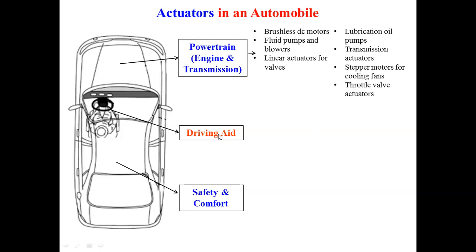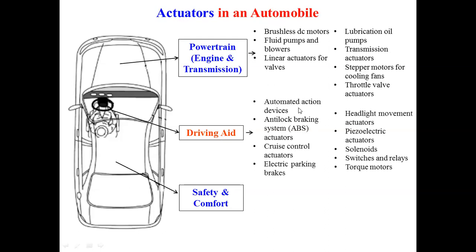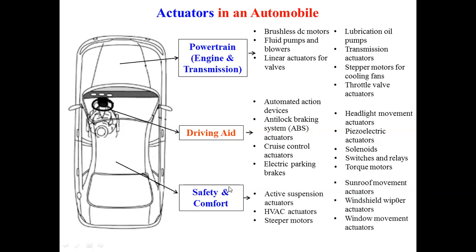For driving aids, this contains actuators like automated action devices, anti-lock braking system actuator, cruise control actuator, electric parking brakes, headlight movement actuator, piezoelectric actuators, solenoids, switches and relays, and torque motors. And finally, for safety and comfort, we have a list of actuators like active suspension actuators, HVAC, that is heating, ventilation and air conditioning actuators, stepper motors again, sunroof movement actuators, windshield wiper actuators, here misspelled as WIPR, and window movement actuators.